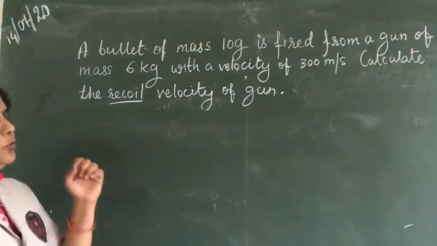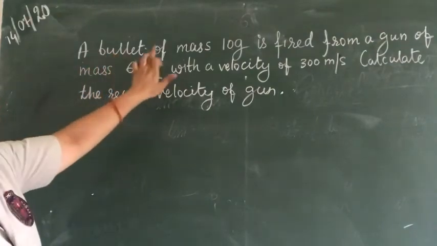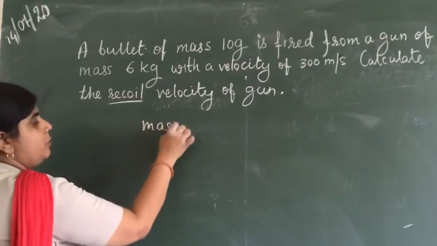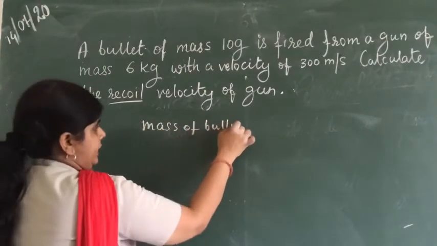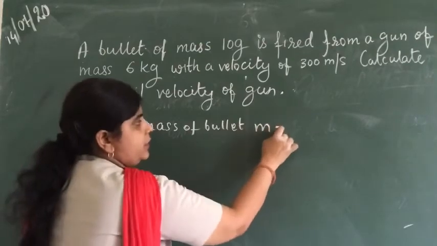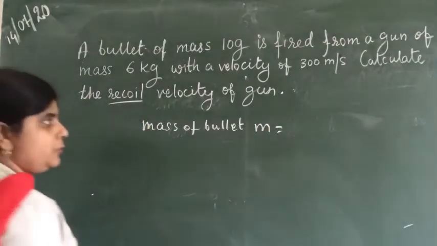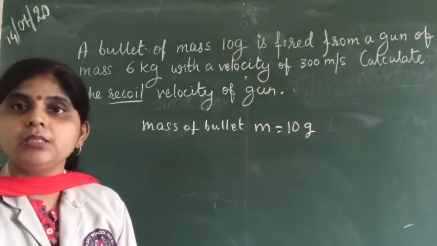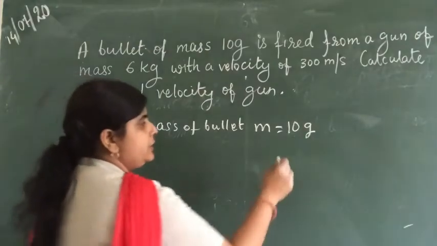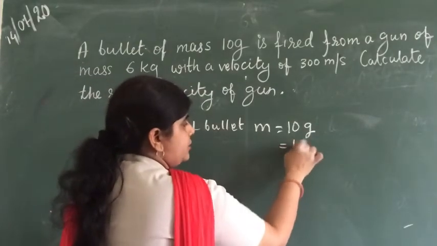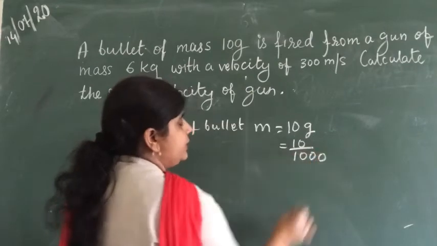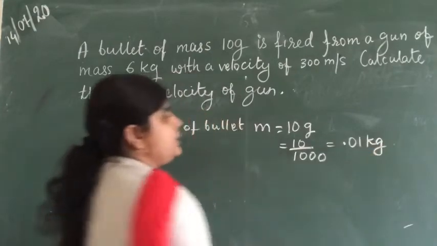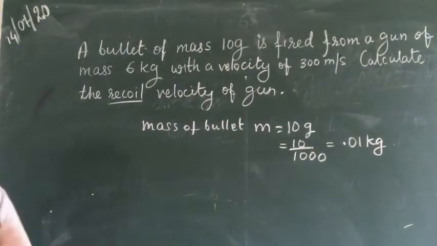A bullet of mass 10 gram means the mass of the bullet is given, which we represent by small m. So small m is 10 gram. This is not in kgs, so we need to convert it into kgs by dividing by 1000. So 10 upon 1000 gives 0.01 kgs. So mass of the bullet is 0.01 kgs.